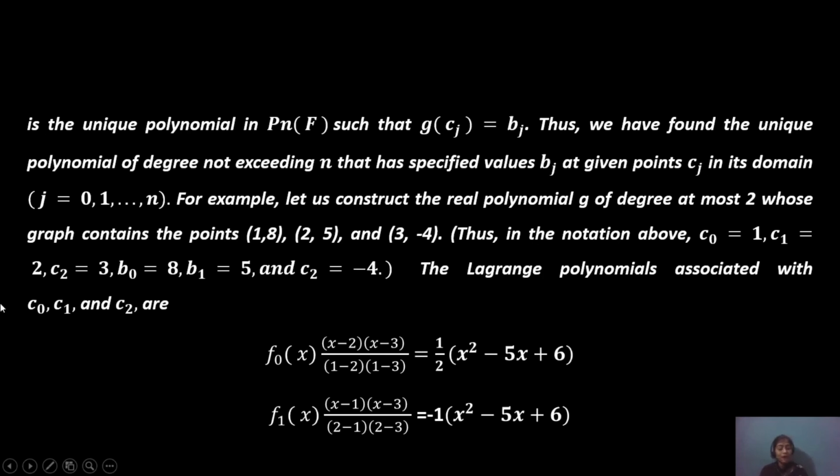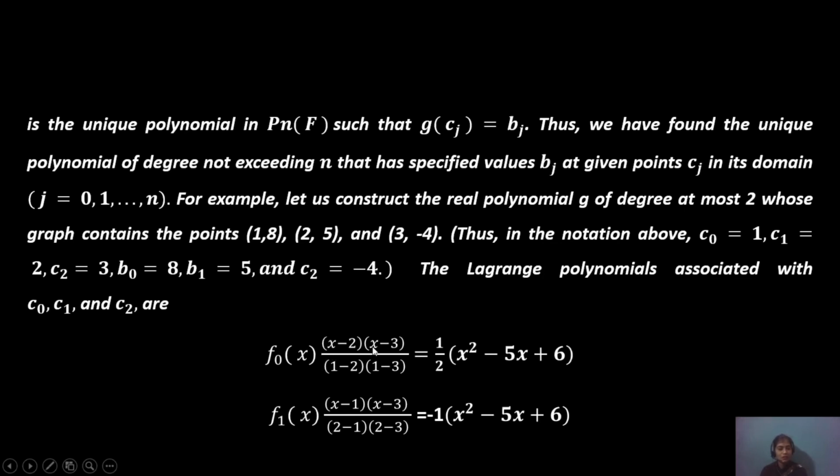If we put these values in this form, then the equation is generated: f0(x) equals (x minus 2)(x minus 3) over (1 minus 2)(1 minus 3), which is minus 1 times minus 2, so it is plus, and 1 by 2 will be common.